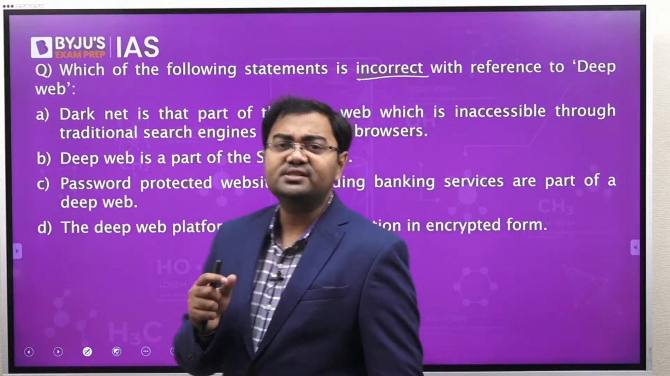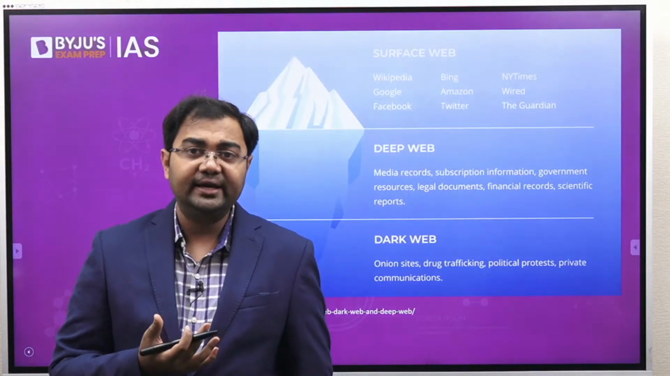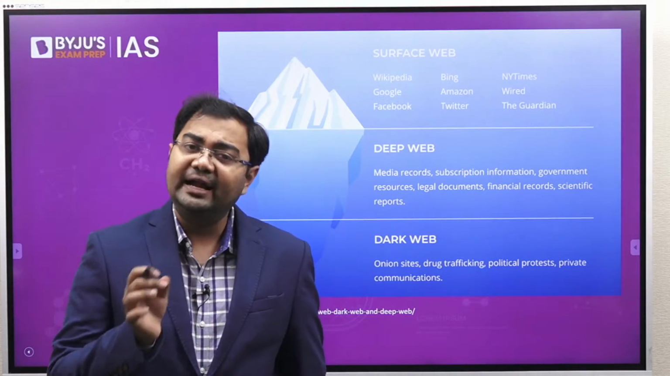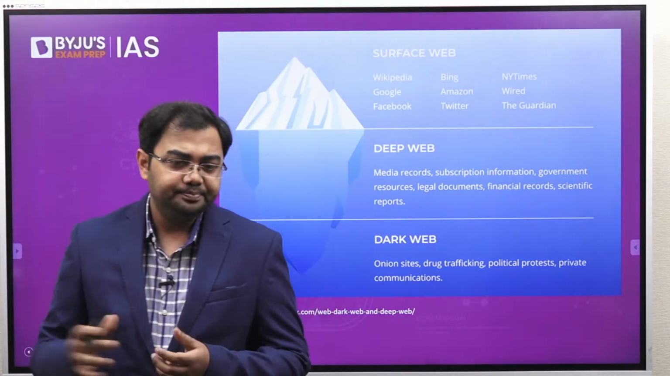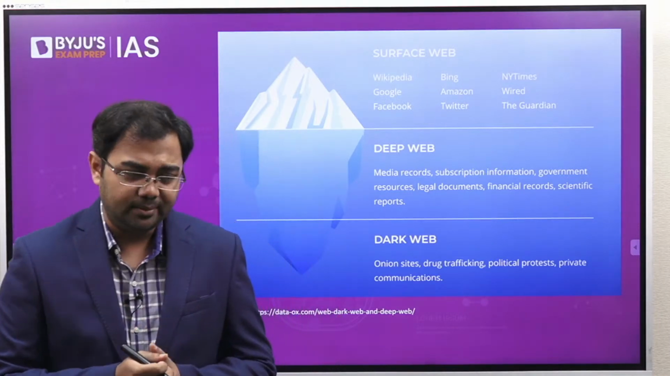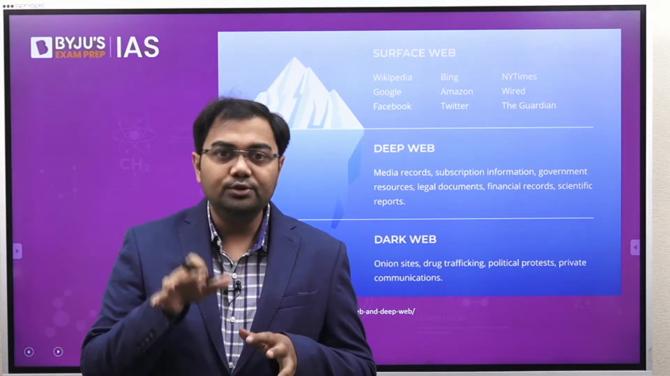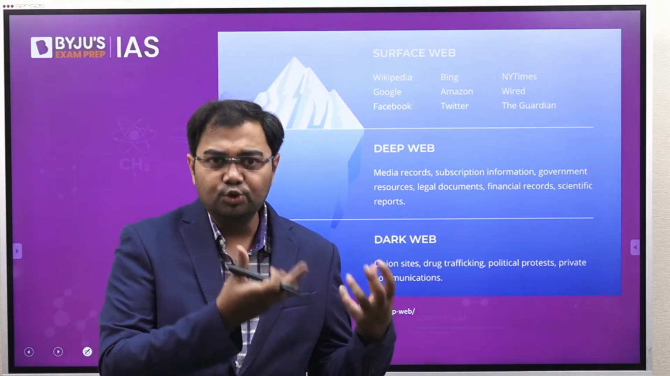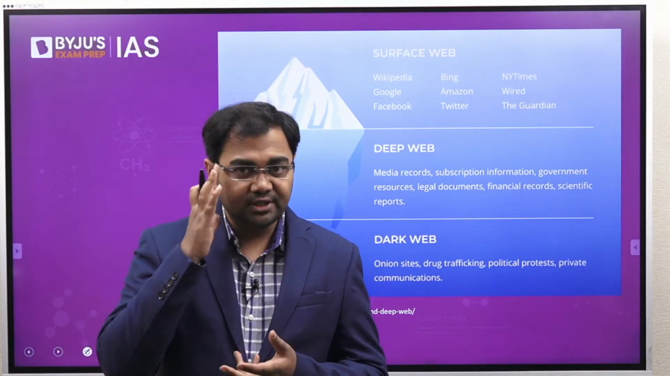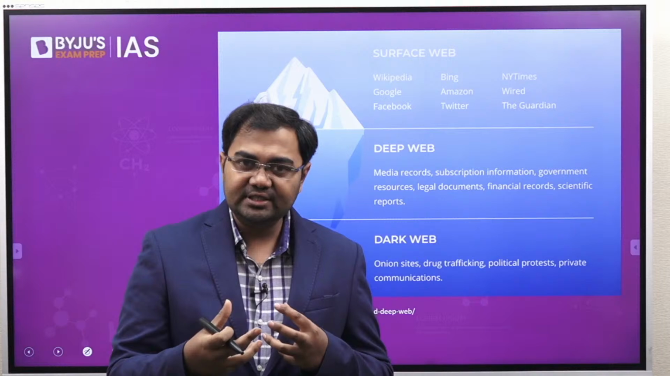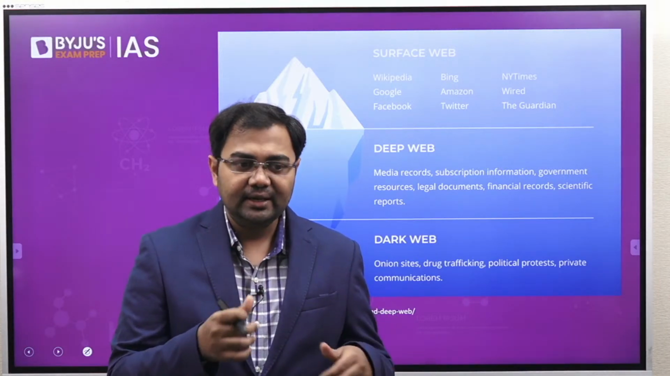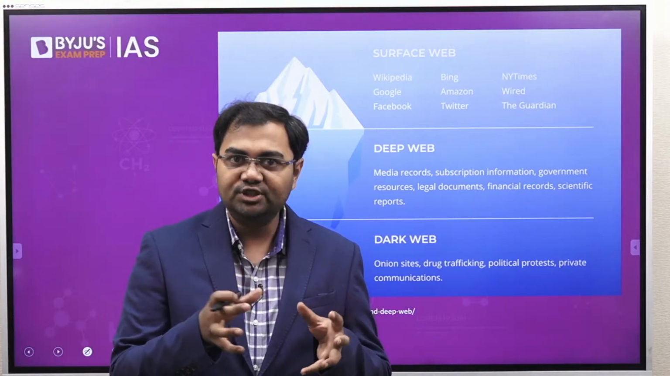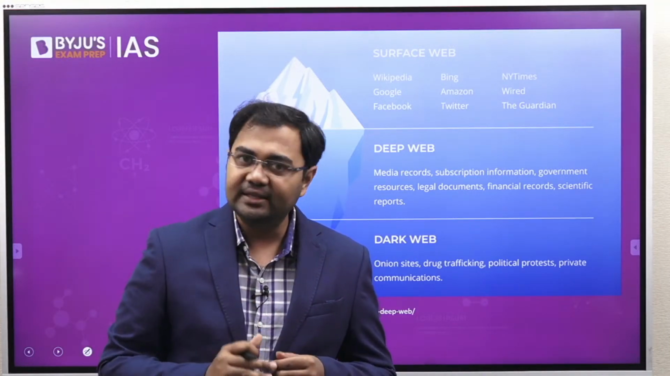Now let's try to understand first of all what we mean by surface web, deep web and dark web. When you browse the internet, let's say you are searching for something, you might go to a search engine like Google or Bing, or whatever search engine you want to use. You type for something, and once you type the information that you wanted, you see a bunch of results that come up.